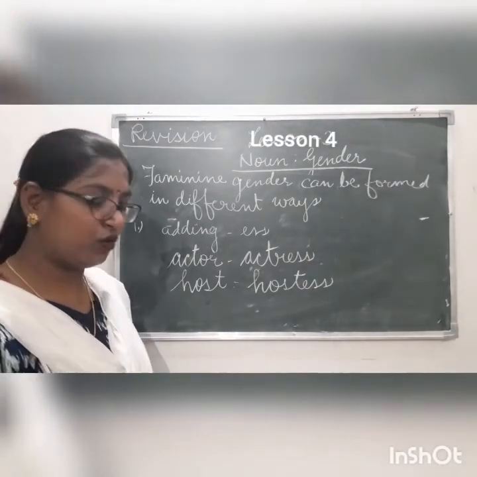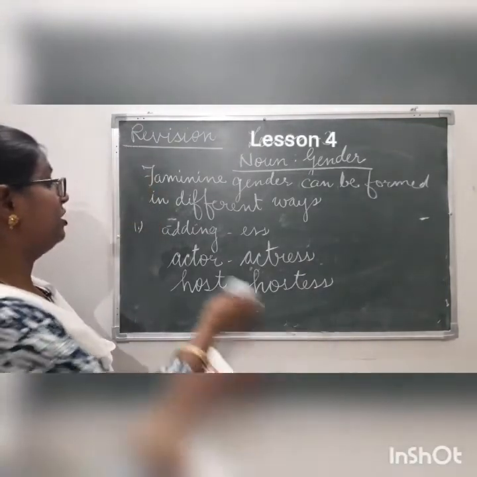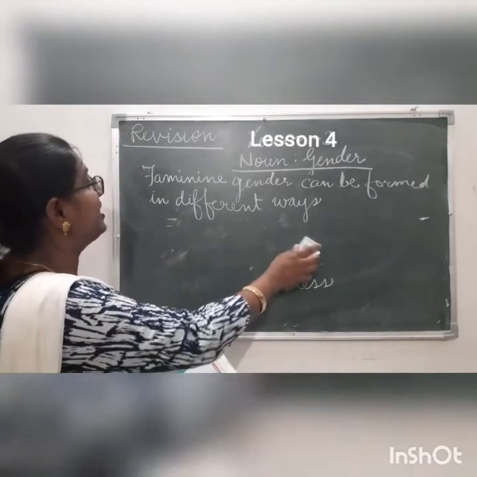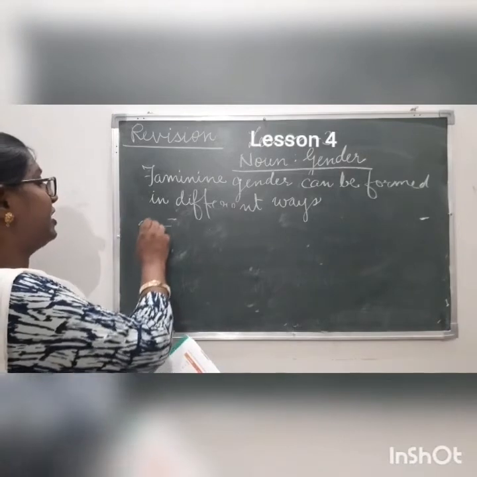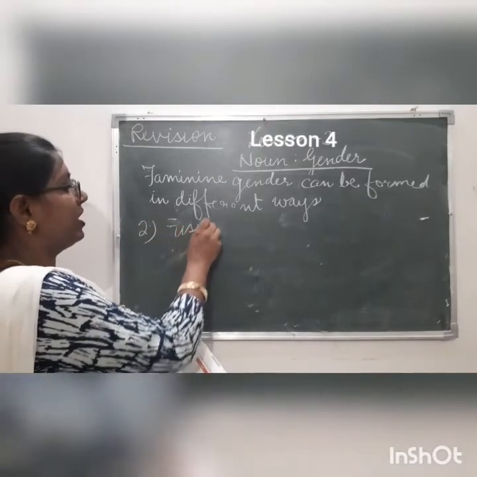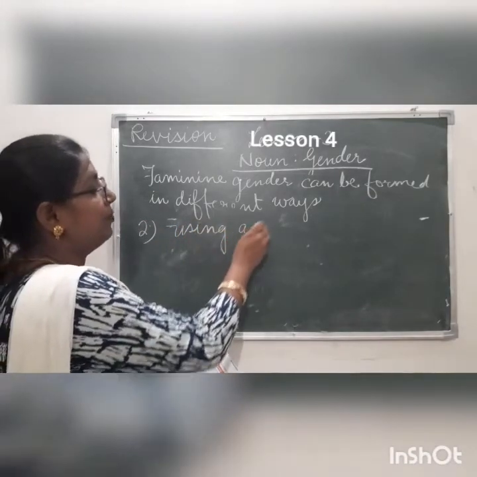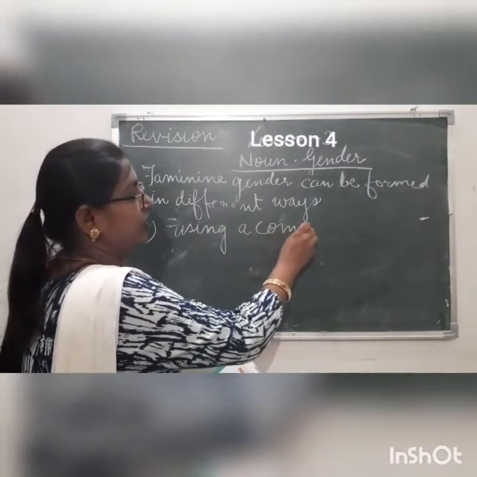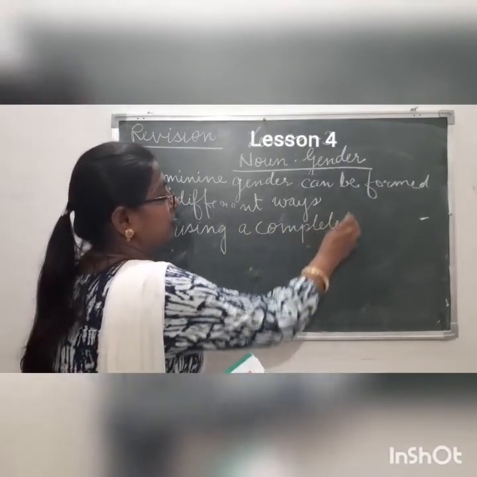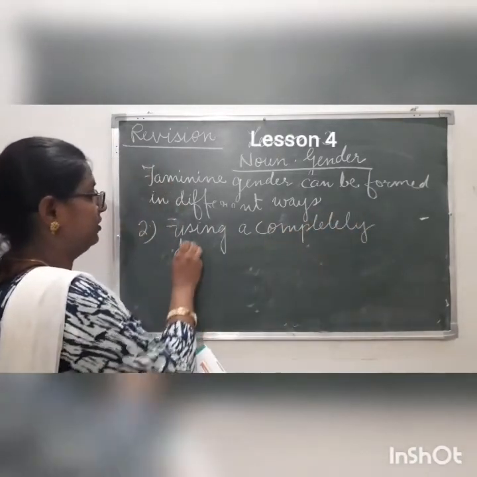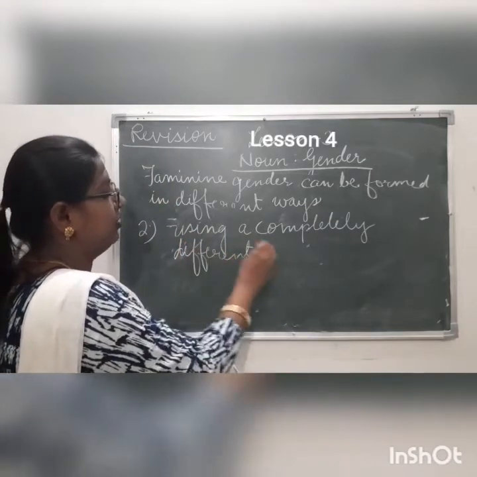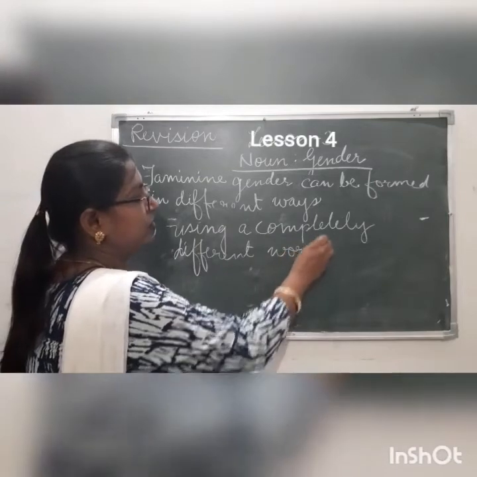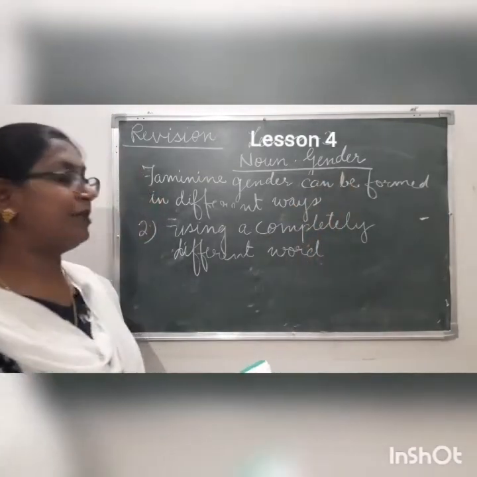Now the next rule is by using a completely different word. Second rule is using a completely different word.